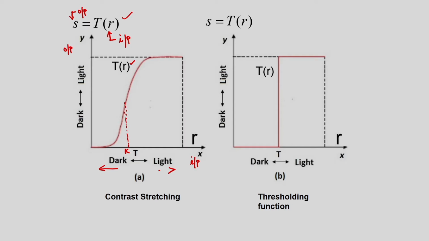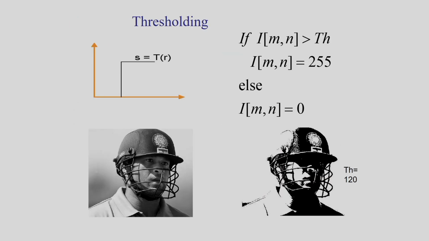In the second case, I am considering a threshold function. Again the same concept: in the x direction my input is there, in the y direction the output is there. Up to this, from 0 to t, the threshold grayscale value, my output is 0. If the input value is greater than t, my output will be L minus 1, because it is from 0 to L minus 1 and this is also 0 to L minus 1. So, if I apply the thresholding function, then I will get the binary image. I can give one example in the next slide.